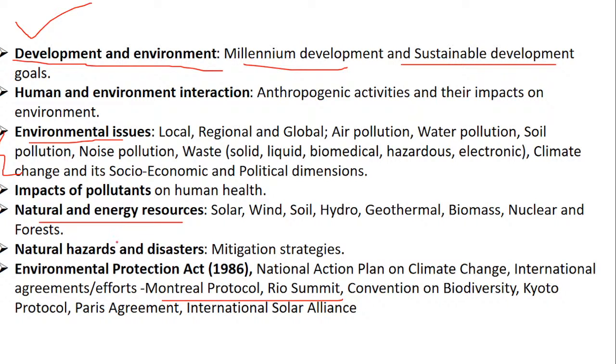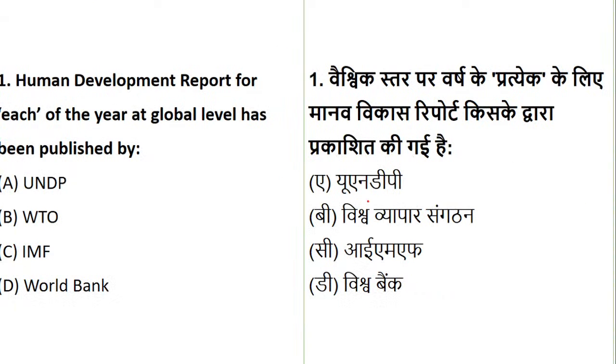So let's go ahead and start the session for the day. The first question comes over here. Today, as the question comes, I'll be taking the theory, whatever is important. The first question is, the Human Development Report for each year at the global level has been published by whom? Is it UNDP, WTO, IMF, or World Bank? So what exactly is this report, who is publishing it, where is the latest report published? You need to take all this into consideration.